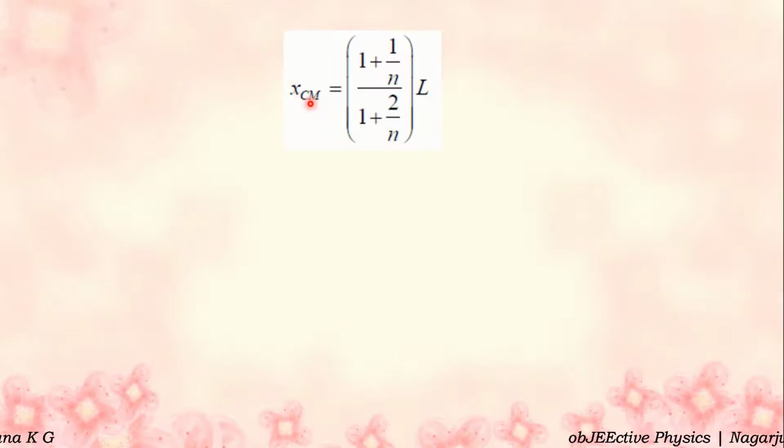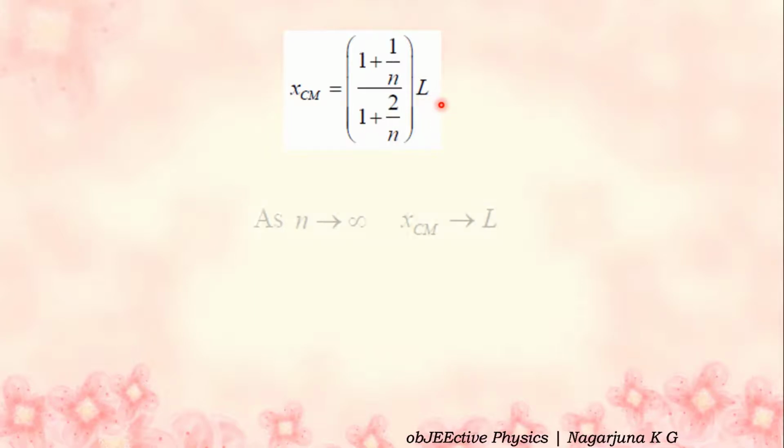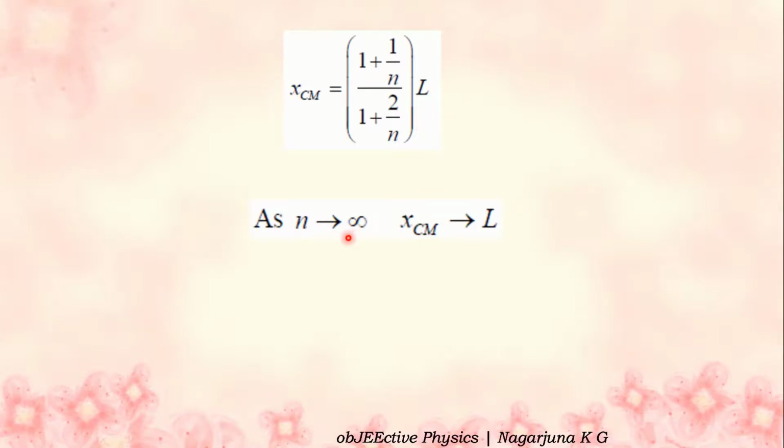Or XCM can be written as, if n is taken as common in the previous step in both numerator and denominator, (1 plus 1 by n) divided by (1 plus 2 by n) into L. As n tends to infinity, XCM is equal to, so 1 by infinity is 0, 2 by infinity is 0, 1 by 1 into L.